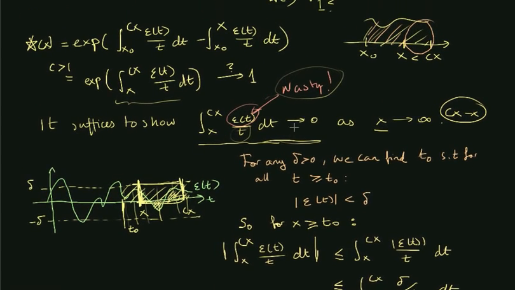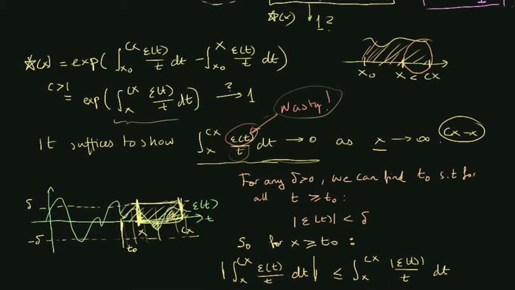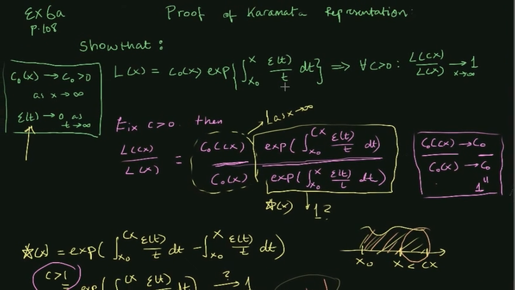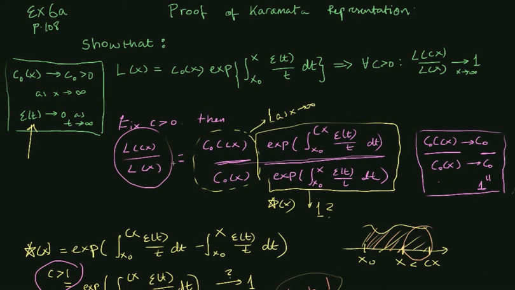Just to finish off this exercise, recall that we did assume that c has to be greater than 1. However, you can just repeat the entire thing with c smaller than 1. So that's not really a big problem. You can also construct an argument where you say, well, what we just showed was that L of cx divided by L of x does in fact go to 1 as x goes to infinity. And we showed that for c greater than 1. If c is smaller than 1, then we will be looking at L of cx divided by L of x.